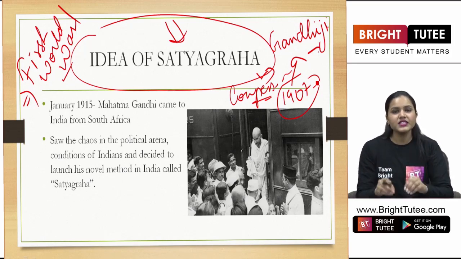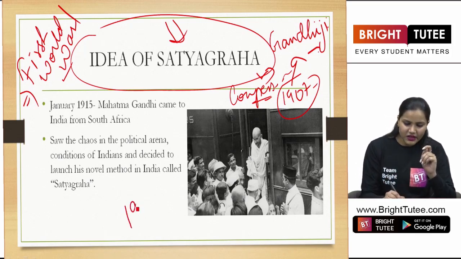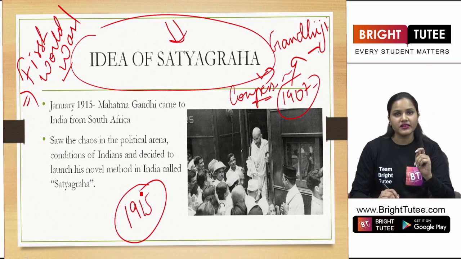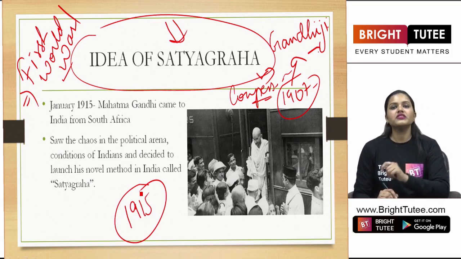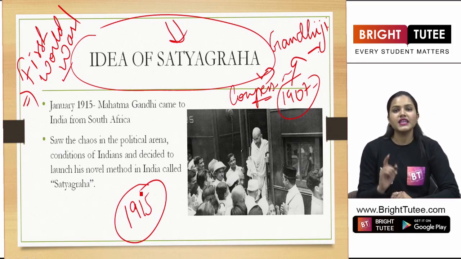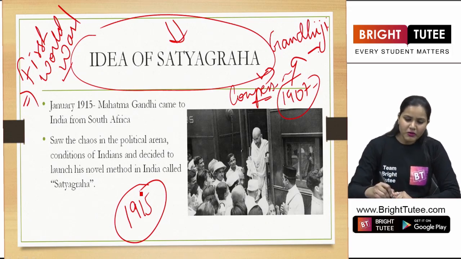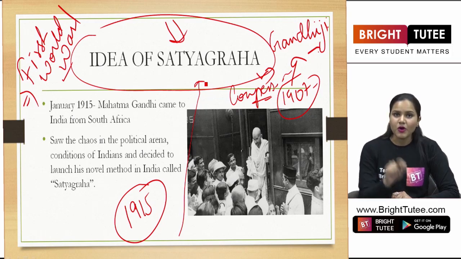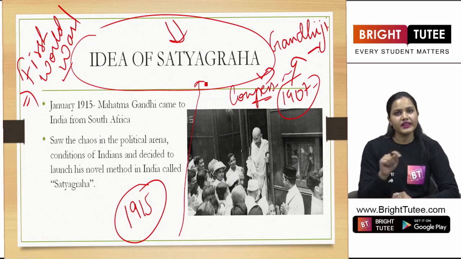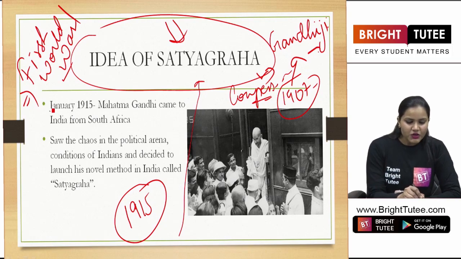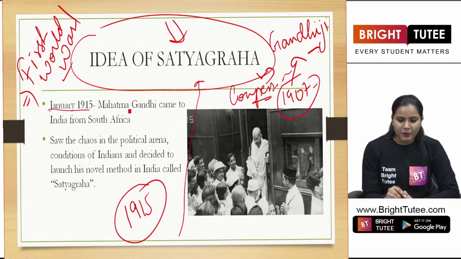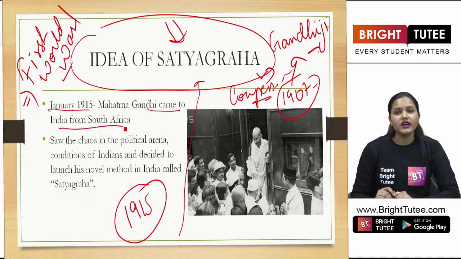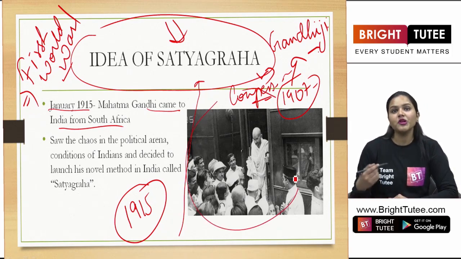And it was during this period, that is in the year 1915, that Gandhiji returned back to India from South Africa. So he also brought this idea of Satyagraha, about which we are going to understand in this topic here. So in January 1915, Mahatma Gandhi came to India from South Africa. As you can see in the image, people were quite happy and they welcomed Mahatma Gandhi.